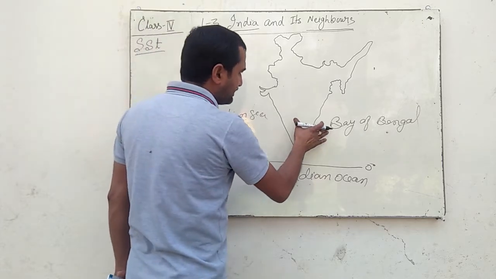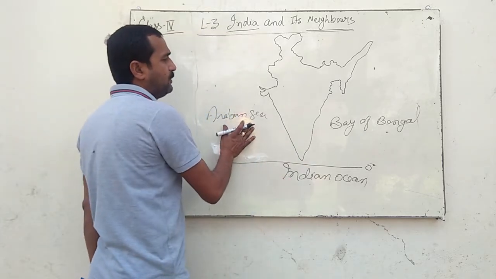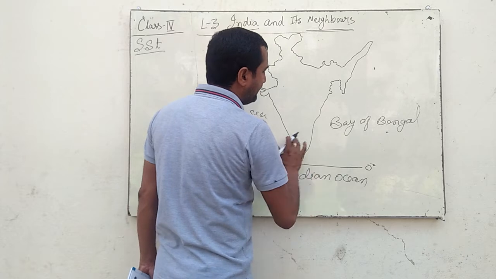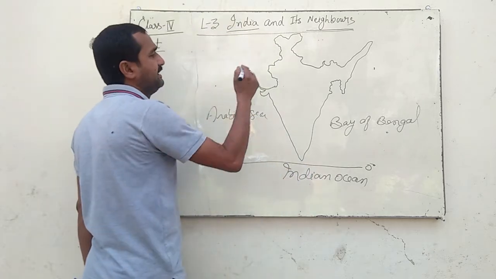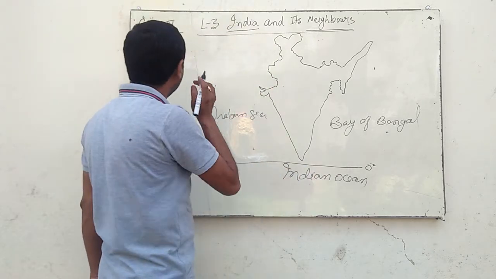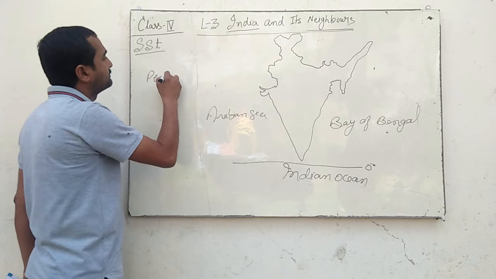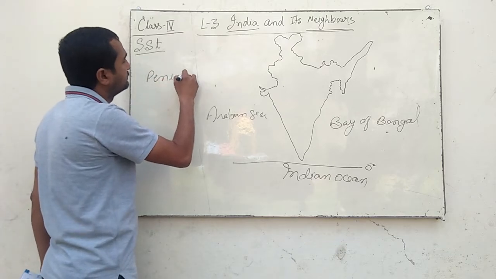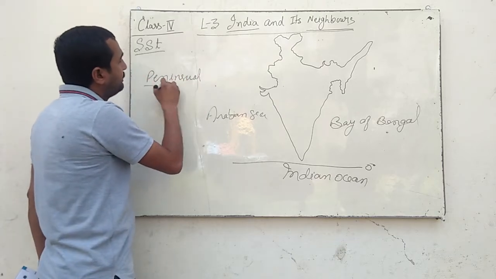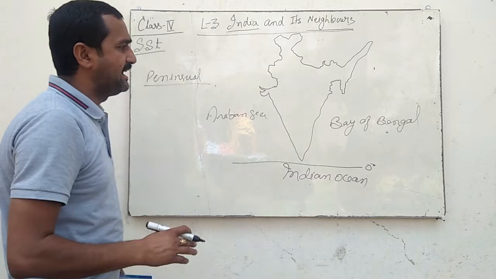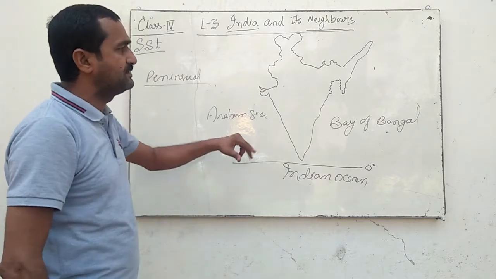That means in the south part we see that water bodies are bordering India. Hence India is called a peninsula. Now what is a peninsula? A peninsula is a piece of land surrounded by water on three sides.